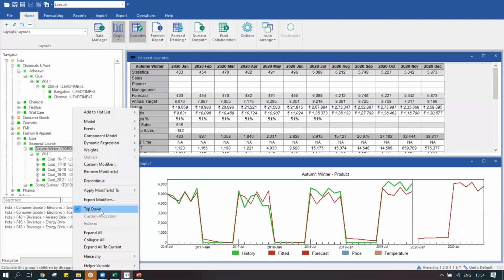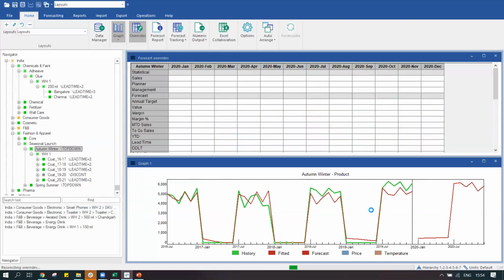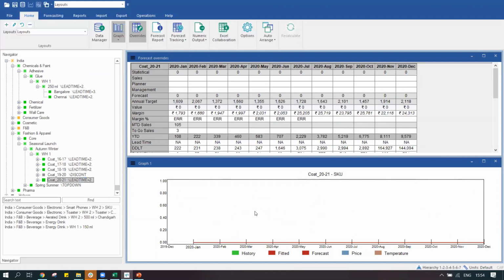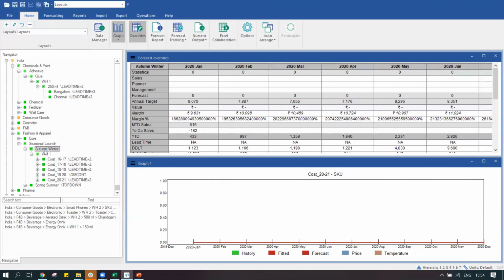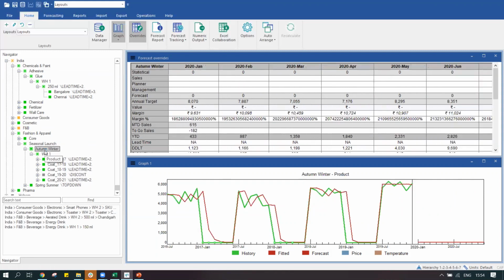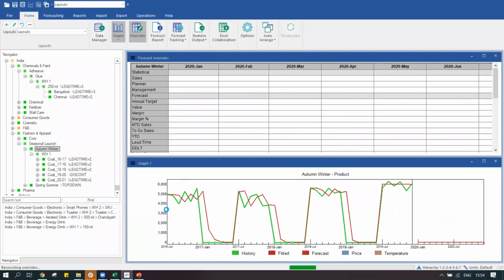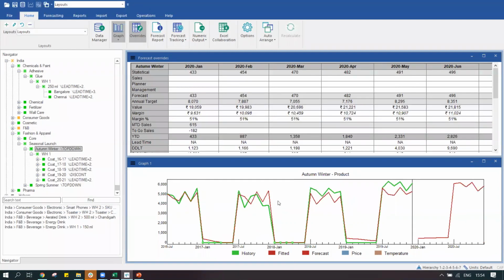Say if I just remove the top-down over here, it's going to give me a blank plain forecast, or maybe a zero forecast in this case. Yes, it's zero. I do not have any forecast because now we have introduced a new product which we are launching from now onwards. So what should we do in such a case? We tell the system to use a top-down technique, find out the seasonality at this level, generate the forecast, and push it down to the bottom levels.